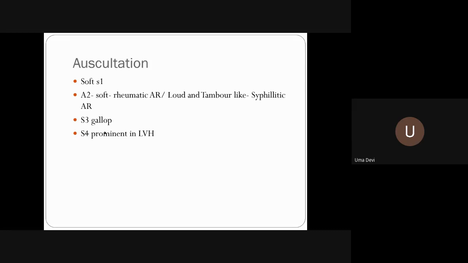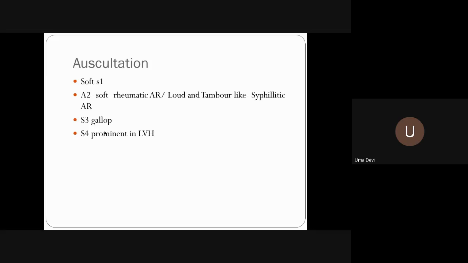So the auscultatory findings will be a soft S1, and A2 will be soft. Whenever we talk about this, we cover the sounds, then the added sounds, and then the murmur. What murmur will you get in aortic regurgitation? Early diastolic murmur, which is a decrescendo murmur. Why is it decrescendo? Because it is regurgitating from the high pressure region back into the left ventricle. So you get a decrescendo early diastolic murmur.